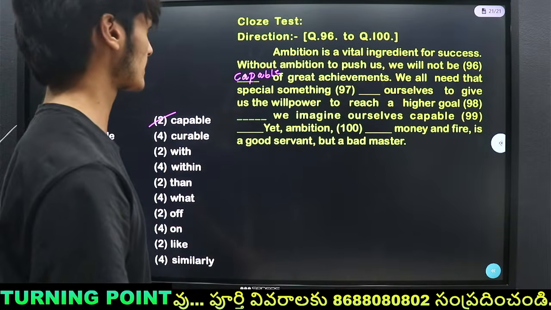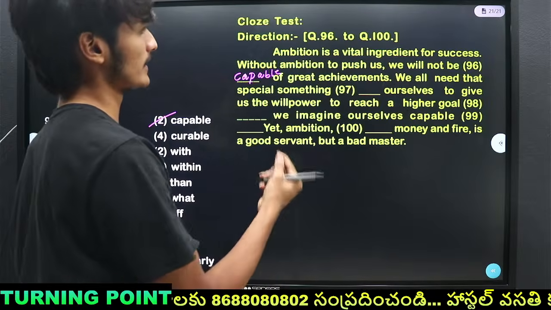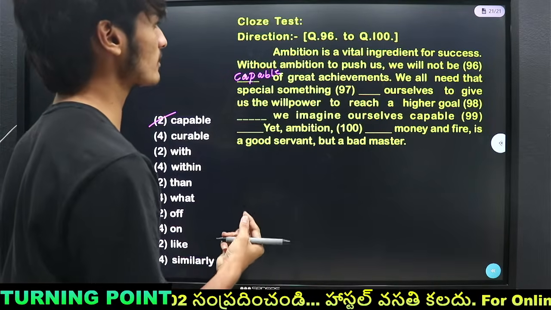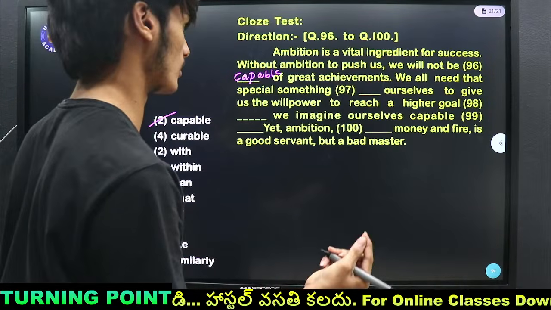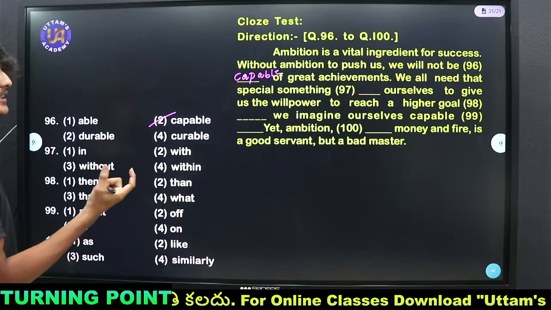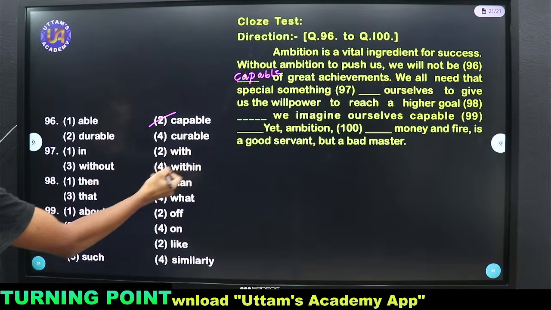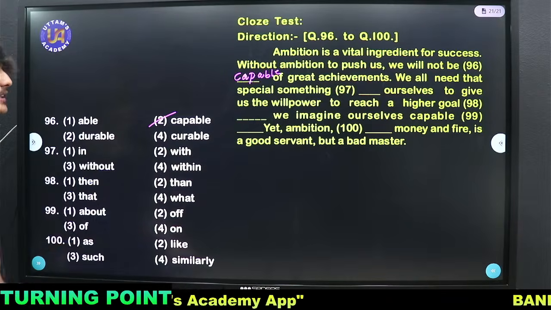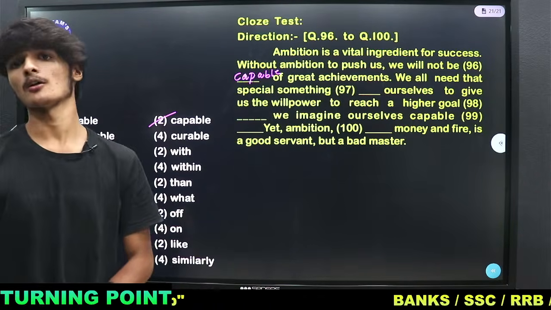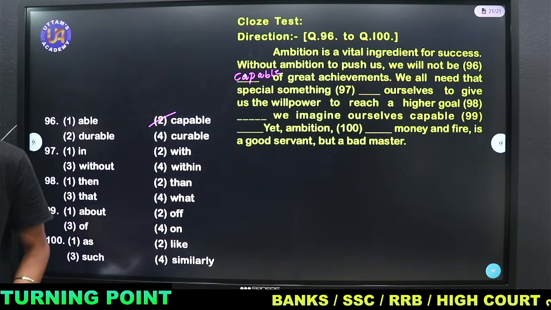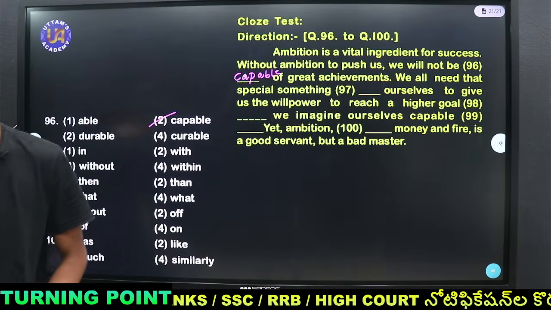We all need that special something dash ourselves to give us the willpower to reach a higher goal. We all need that special something in ourselves, with ourselves, without ourselves, within ourselves. Which is the most preferred option? Anudipti says within.